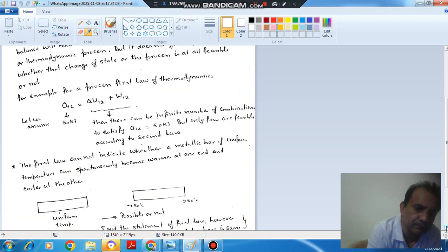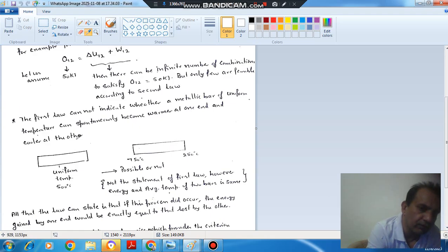Second example is, suppose we have a bar of uniform temperature 500 degrees Celsius. Okay, so at all the points the temperature is 500 degrees Celsius.